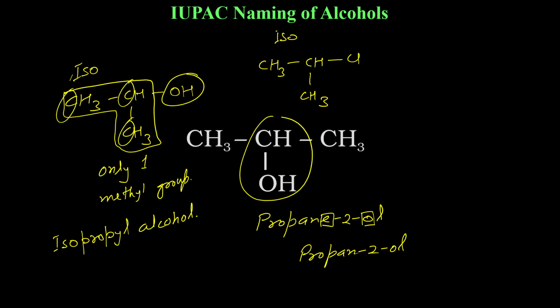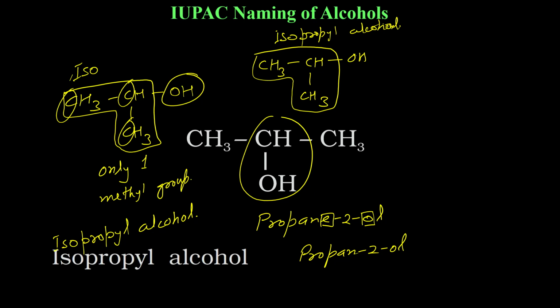If chlorine is attached here, it will be isopropyl chloride. If OH is there, isopropyl alcohol, and so on. So this group is the iso group. Then depending on 3 carbons, propyl, 4 carbons, butyl. Okay, we will talk about that later. So the common name is isopropyl alcohol and the IUPAC name is propan-2-ol.